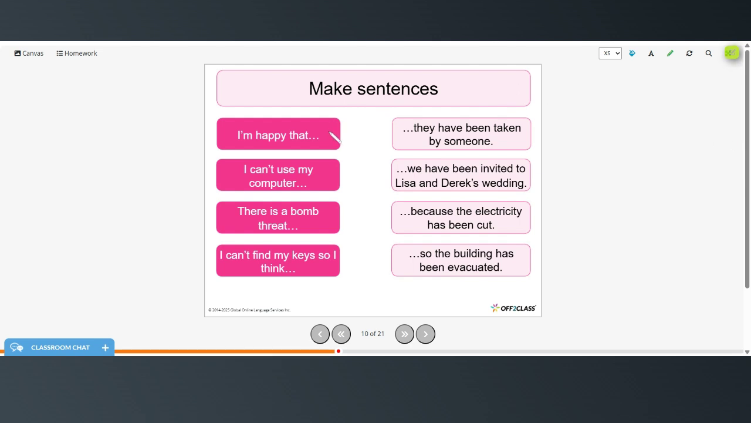I'm happy that we have been invited to Lisa and Eric's wedding. I can't use my computer because the electricity has been cut. There is a bomb threat, so the building has been evacuated. I can't find my keys, so I think they have been taken by someone.